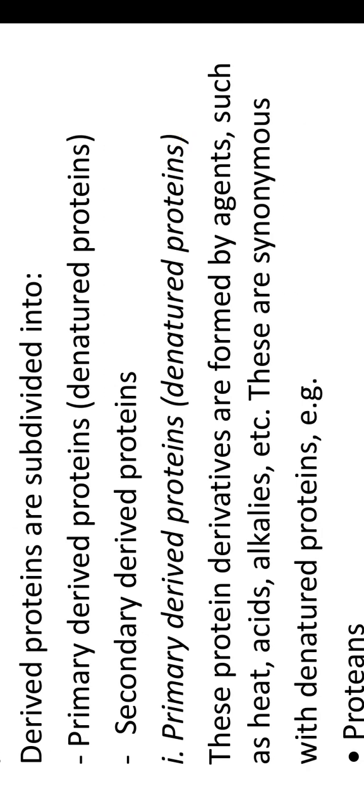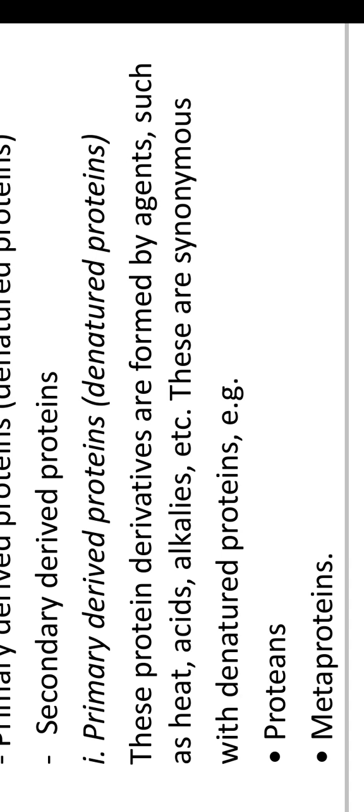The primary derived protein, also known as denatured protein, means the normal structure of the protein is changed, so that is denatured protein. These protein derivatives are formed by agents such as heat, acid, alkalis, etc. These are synonyms of denatured protein.